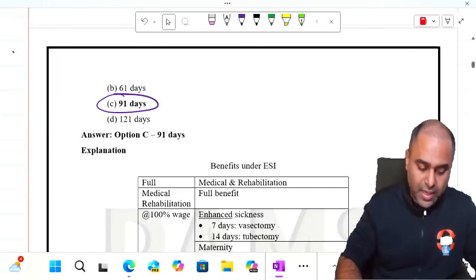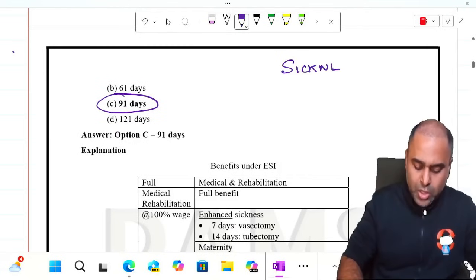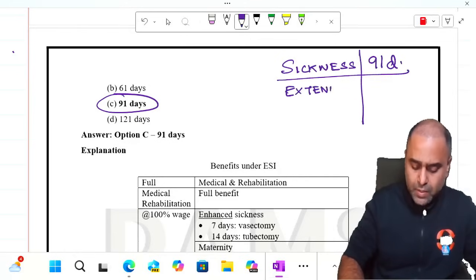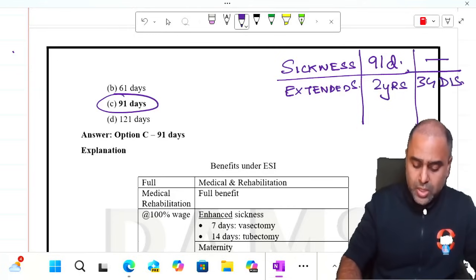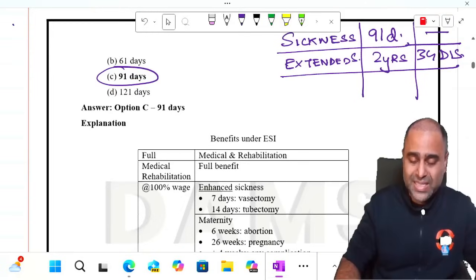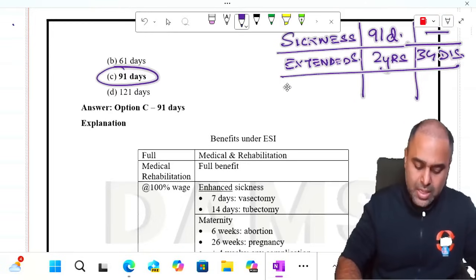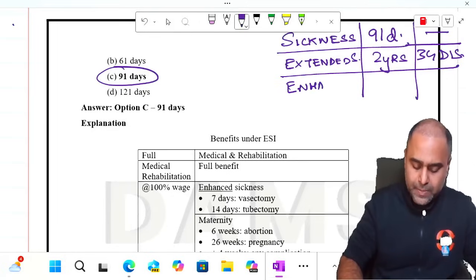All of you know, when we talk about sickness, we have a normal sickness which is for 91 days. Then there is extended sickness which is for the period of 2 years. This is for the list of 34 diseases, which includes the 29 notifiable diseases, all occupational cancer, all pneumoconiosis except bagasosis. Next we have enhanced sickness. In enhanced sickness, it is 7 days for vasectomy, 14 days for tubectomy.